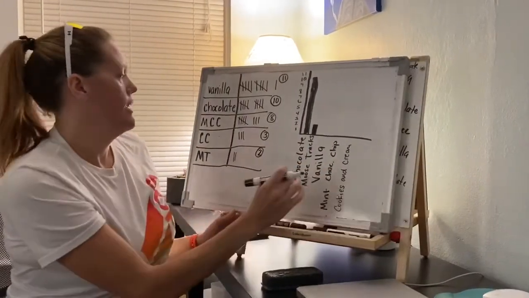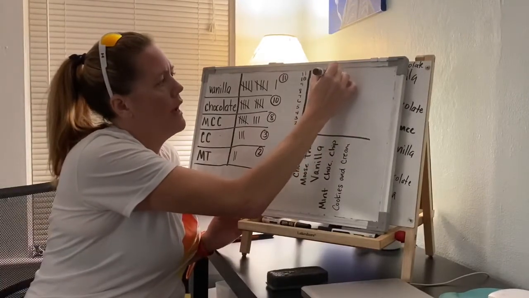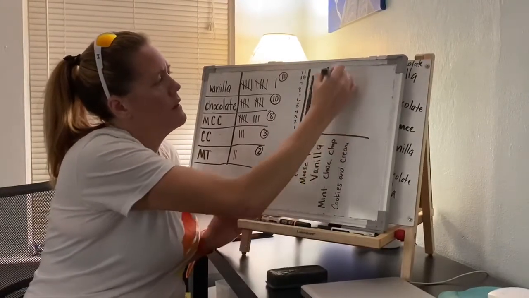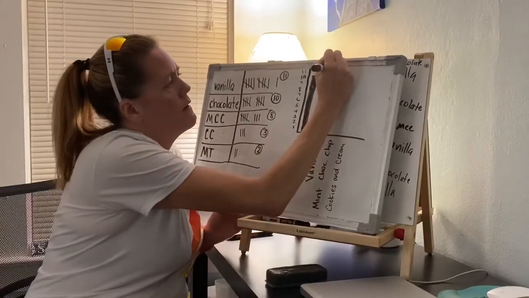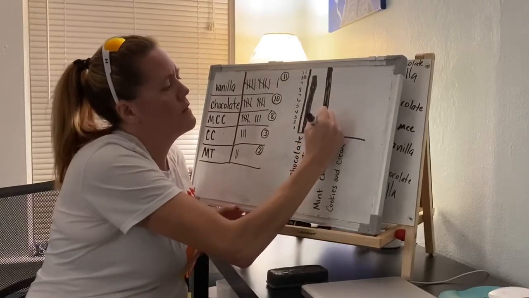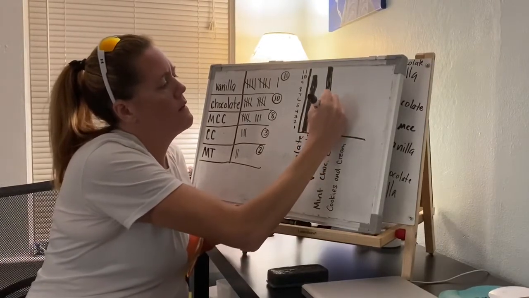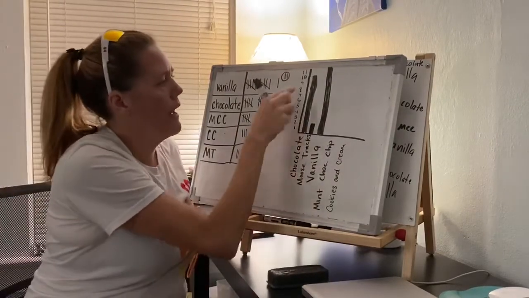All right. Next is vanilla. And that's the one that had 11. That's our highest number. There we go. Mint chocolate chip, 8. Find my 8.